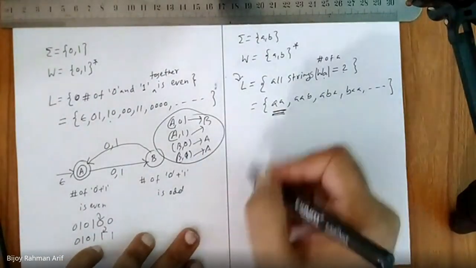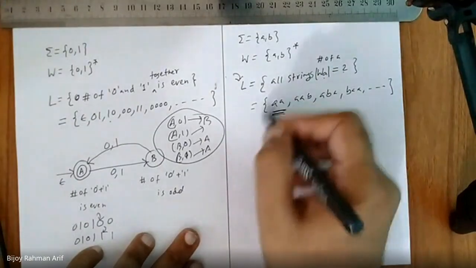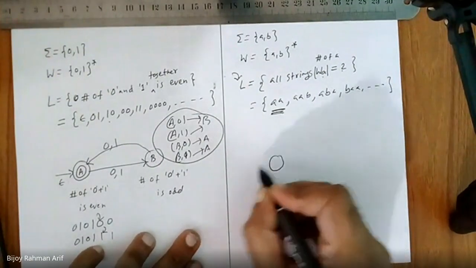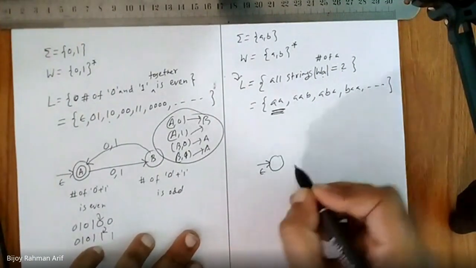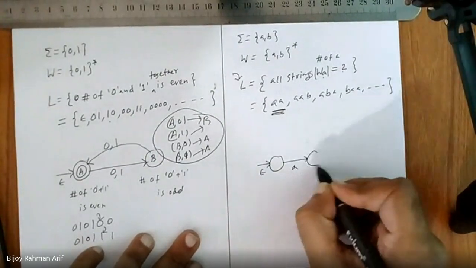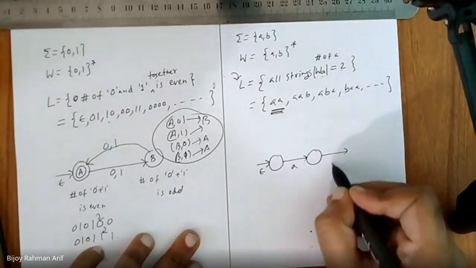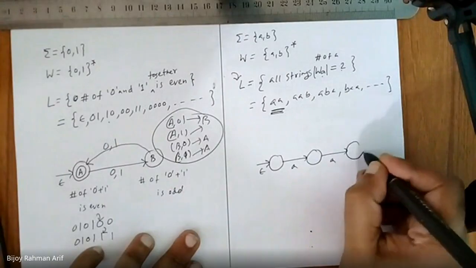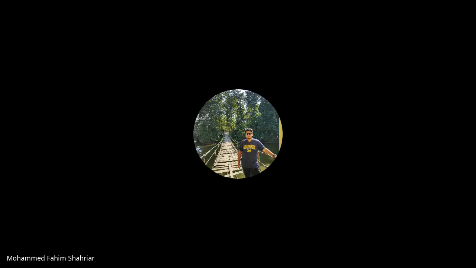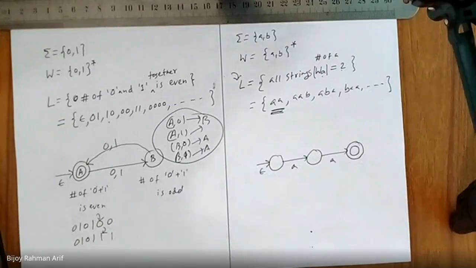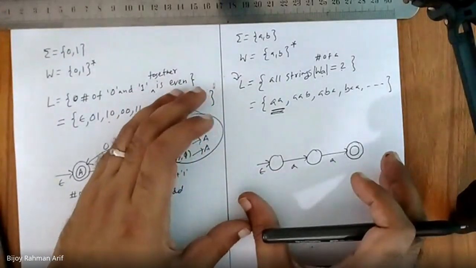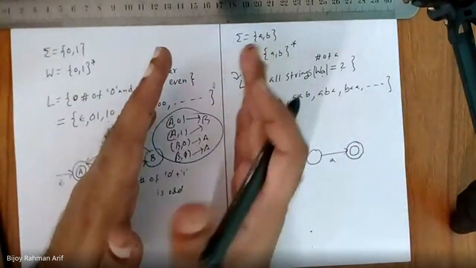So what would be the incomplete automaton for AA? We start from here, on epsilon. I get an A, so I go over here. Getting another A, I go over here, and it should be the accepting, final state. Am I right or not? Now this is called the skeleton. This is the skeleton for the least length string.